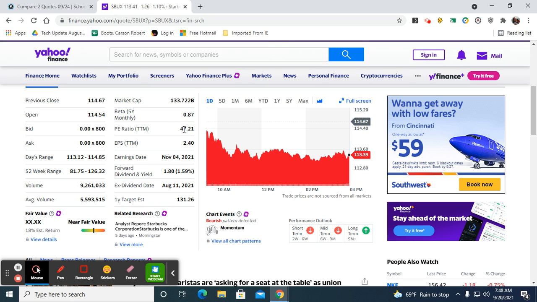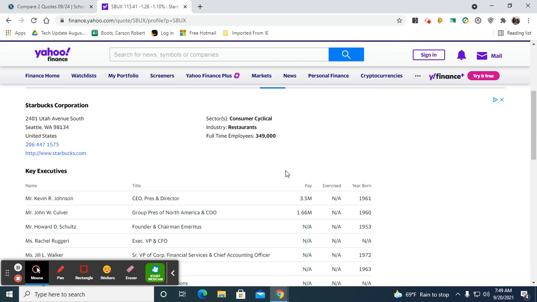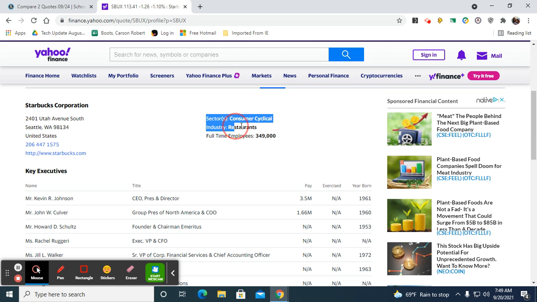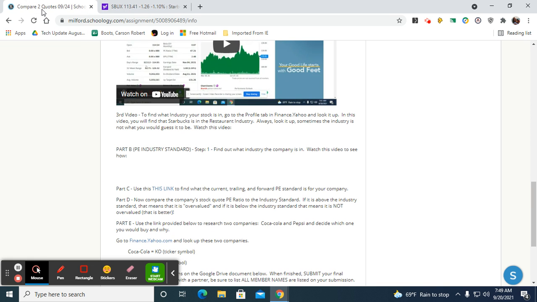What industry are they in? That's really important. 47.21 means nothing to us until we're able to find out what industry Starbucks is in so we can compare it to the industry standard. So we go over to profile and we find out that the industry that Starbucks is in is restaurants. You can see industry. Don't look at sector, look at industry. So it's restaurant. So I'm going to write that down in the third box over. What industry is this? And I'm going to write down the restaurant industry.